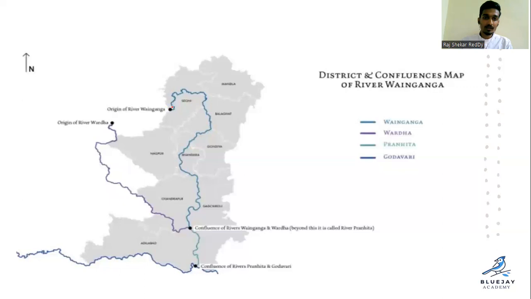You can see the origination of Wainganga here, southward. You can see the directions, simple north, south, east, west. So it is the only river which flows directly southward, whereas normally all rivers flow eastward. This flows directly south. So Wardha will join, and it is Pranahita. Clear? And Pranahita is joining river Godavari at this place.